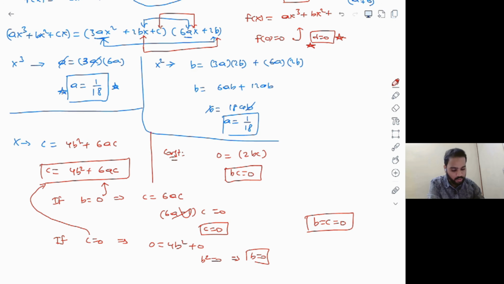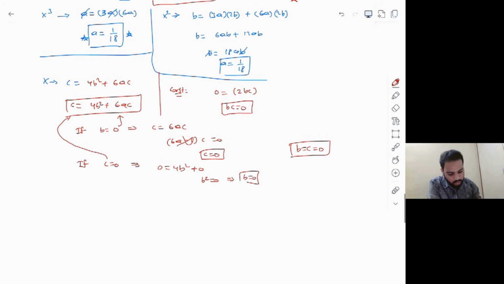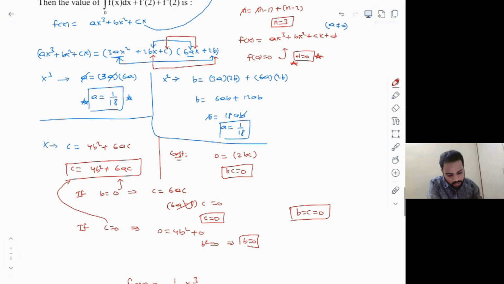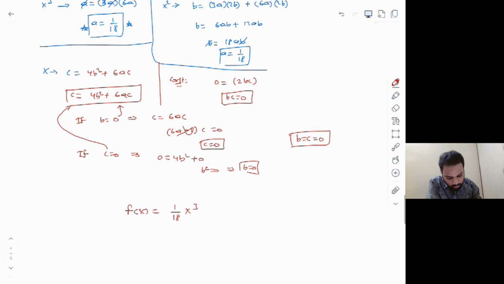Okay, that's an advantage to us. Now let's write down the function f of x finally, because we have all the required unknown values. f of x is equal to ax cube. a is what? 1 by 18 times x cube. And what are b and c here? 0 and 0. So that makes the function only 1 by 18 into x cube, right?